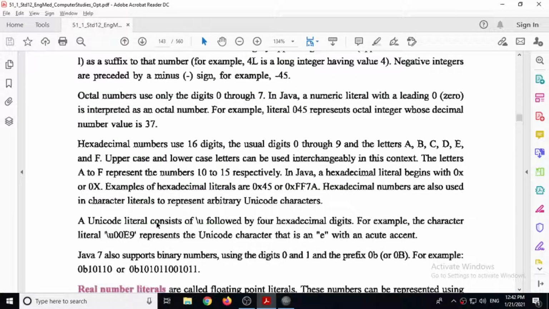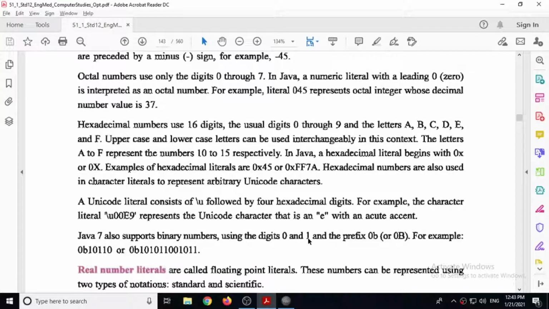Next is the Unicode literal. A Unicode literal consists of \u followed by 4 hexadecimal digits. Remember, if you want to declare a literal that is of Unicode type, then you have to include \u. For example, the character literal \u00E9 represents the Unicode character, an accented E. So if you give \u00E9, then it will print é.